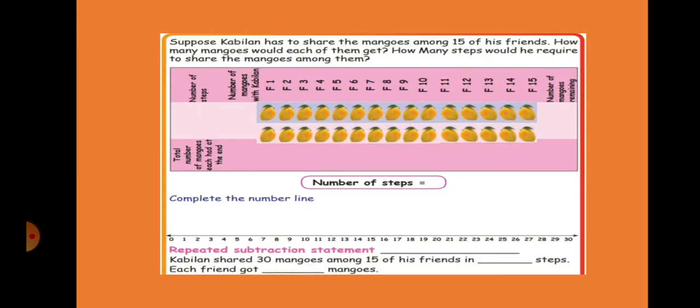Okay. Now see, suppose Kabilan has to share the mangoes among 15 of his friends. How many mangoes would each of them get? If Kabilan has to share the mangoes among 15 of his friends, how many mangoes would each of them get? How many steps would he require to share the mangoes among them? So here, see here.